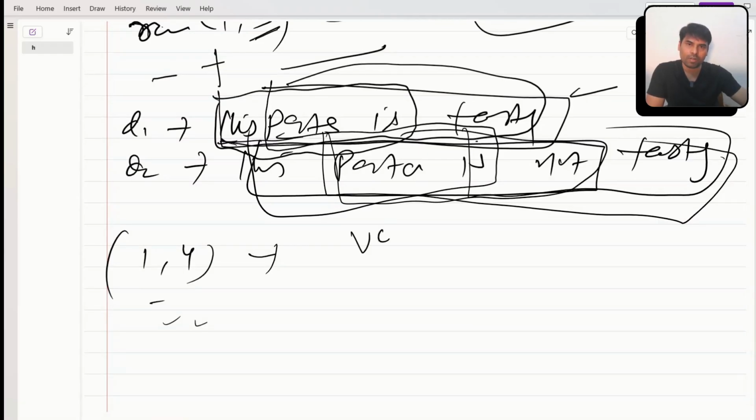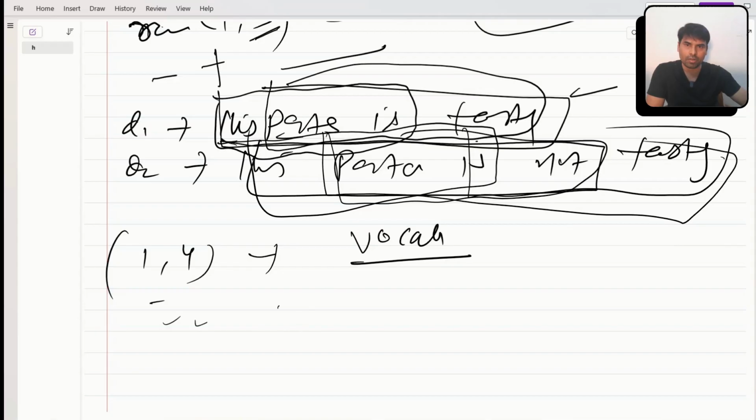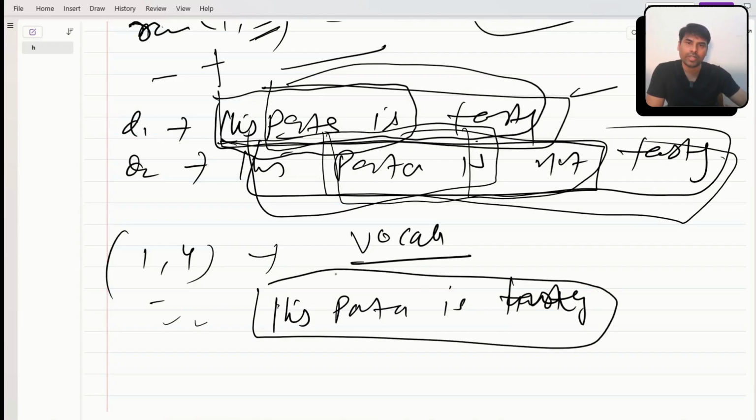In case of (1, 4), my vocab size will be like this. I'm combining four words, so "this pasta is tasty" is one unit. It is combining four words and creating one unit. This is part of my vocab now.